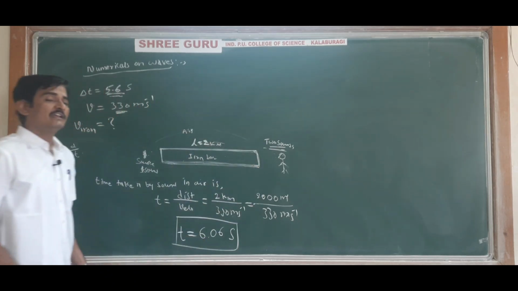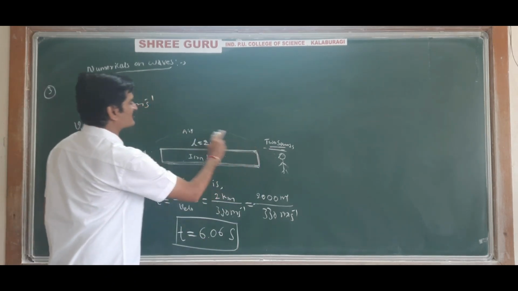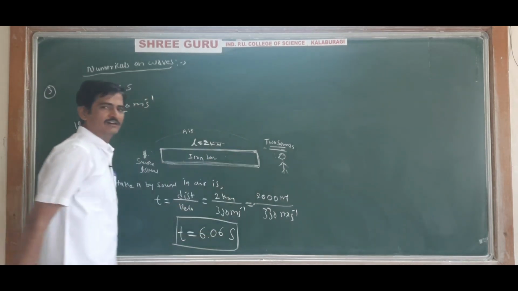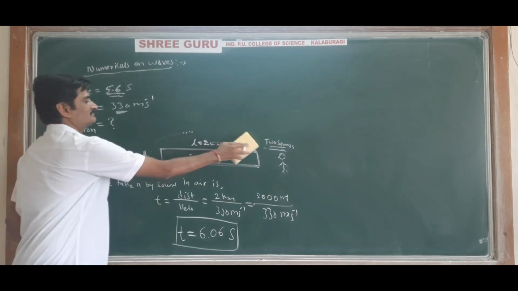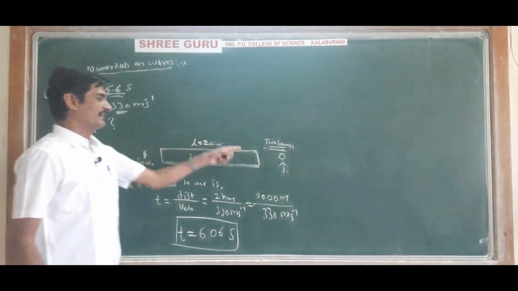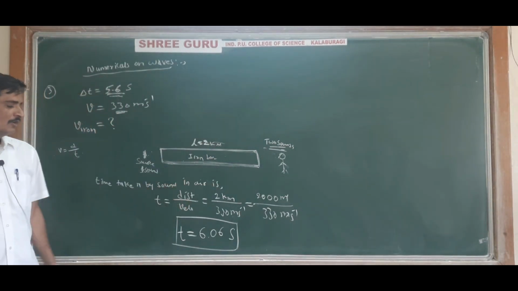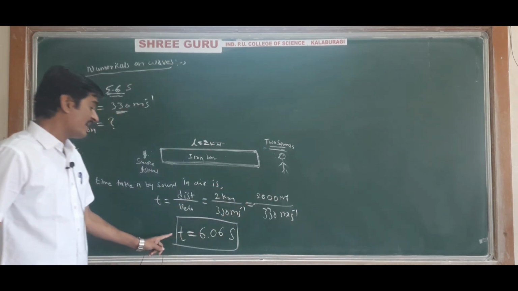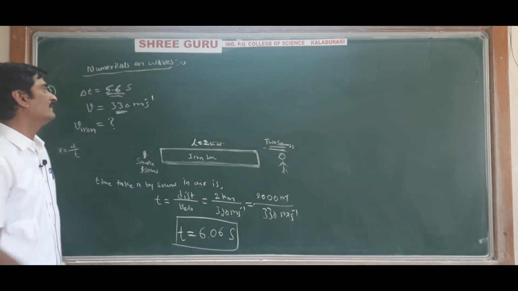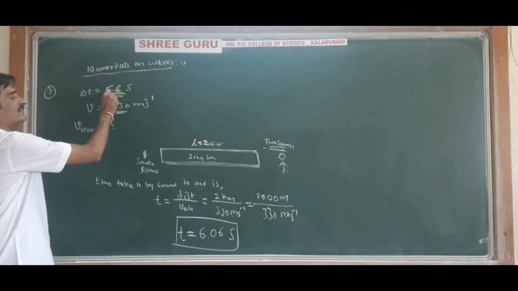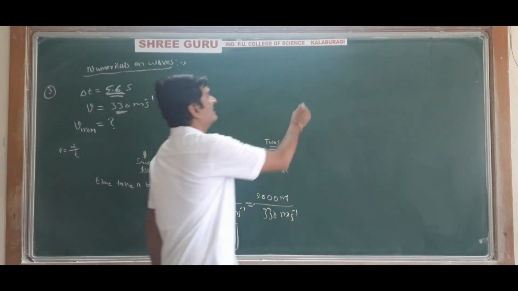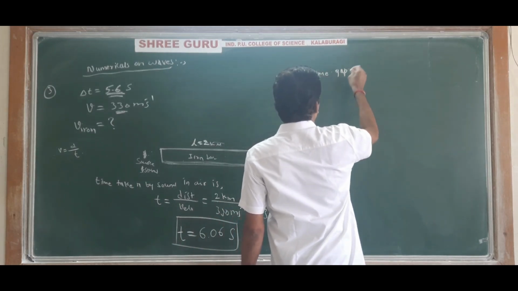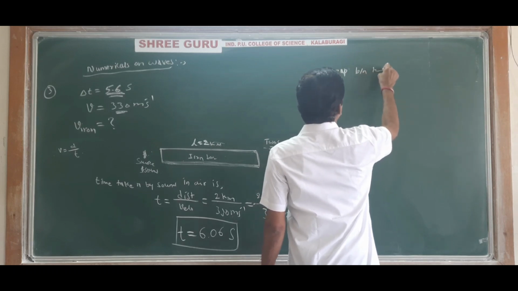So this is the time taken by the sound in air, that is the sound which is reaching the ear in air. Don't assume that this distance is longer, sir. Nothing like that. Here the sound will travel along the rod also. Don't think like that. So if I draw the diagram like that, the time taken by the sound to reach the person in the air is 6.06 second, and the time interval, that is time gap between two sounds,